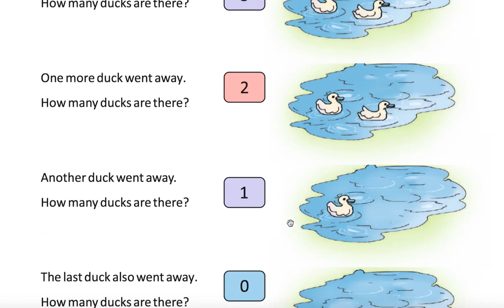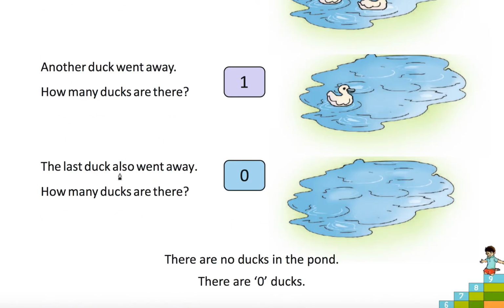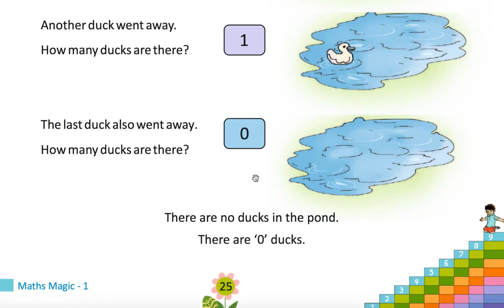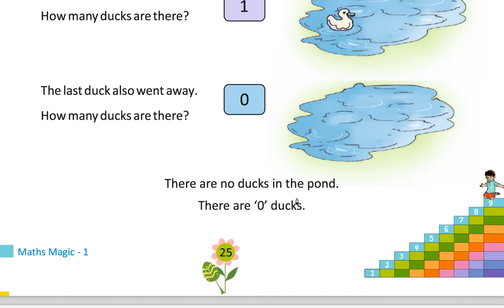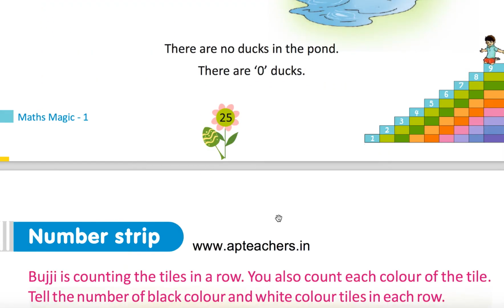2. Another duck went away. How many ducks are there? 1. Alone. The last duck also went away. How many ducks are there? 1 minus 1, 0. There are no ducks in the pond. There are 0 ducks.